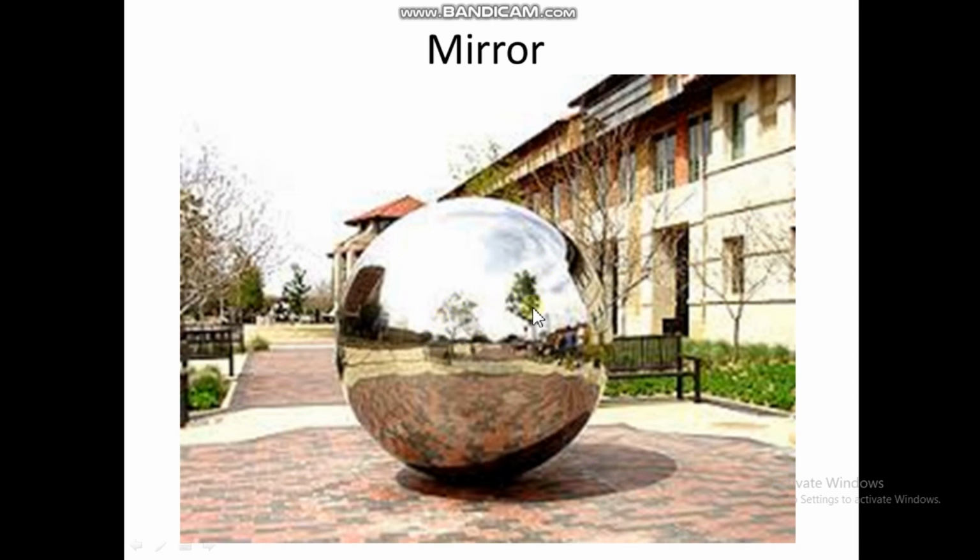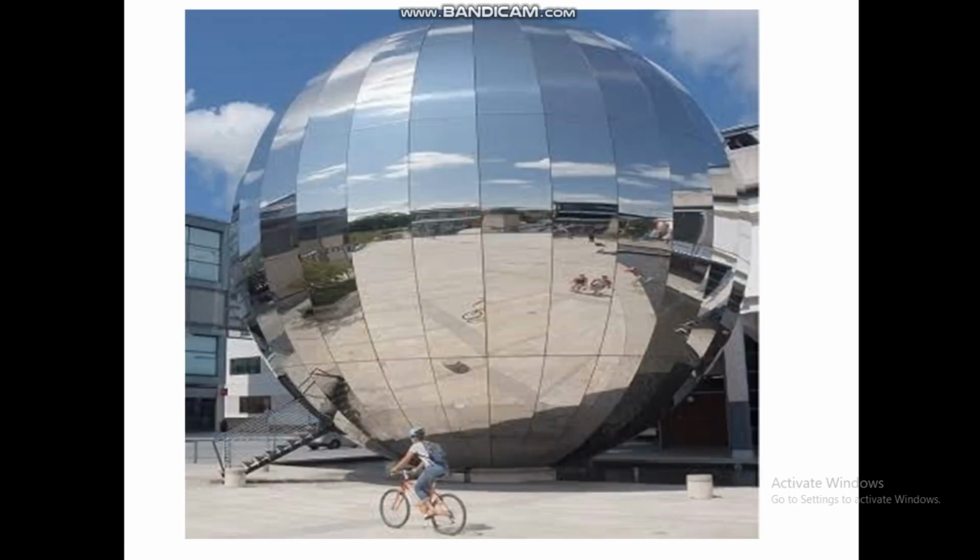If images can be seen on a surface, then we can consider it a mirror, because it is a very polished and very smooth surface. So it's like a big sphere, a spherical mirror. If we cut here, we can see another one. It's also like a big sphere. Here we can see the images of different objects: the boys, the cycle, the two ladies, and all the things can be seen on the mirror.